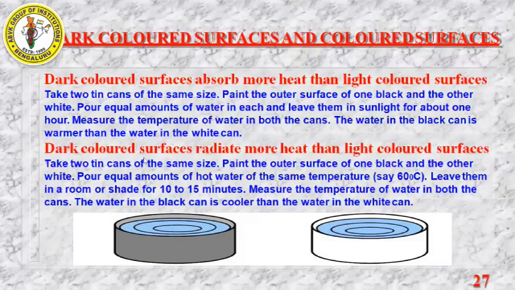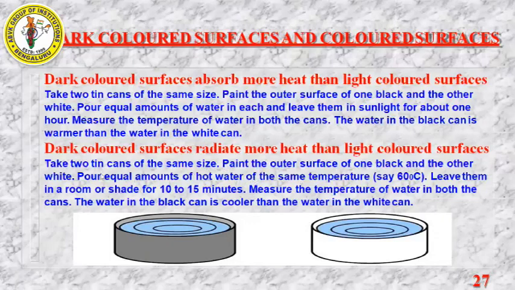Next we have: dark colored surfaces radiate more heat than light colored surface. See, absorption is different, radiation is different. Radiation means liberation. Absorption means absorbing. Absorbing is different, liberation is different. Okay. So take 2 tin cans of same size. Paint the outer surface of one black and the other white. Pour equal amounts of hot water of the same temperature.